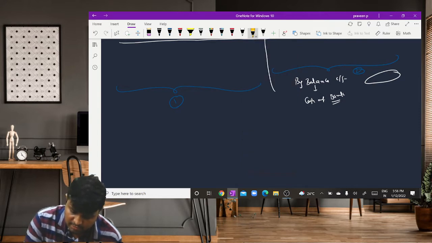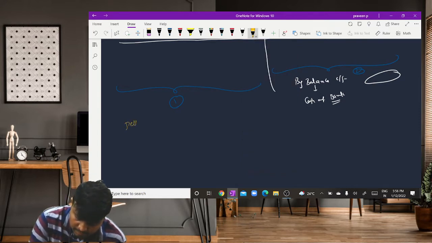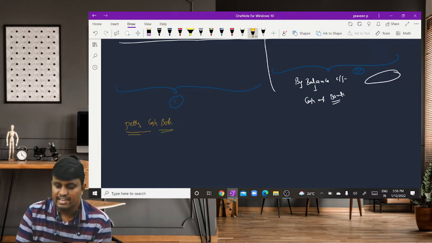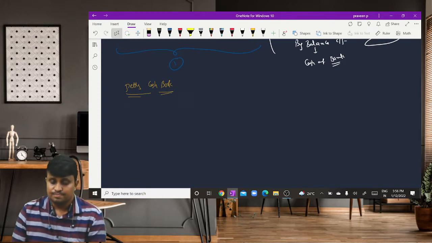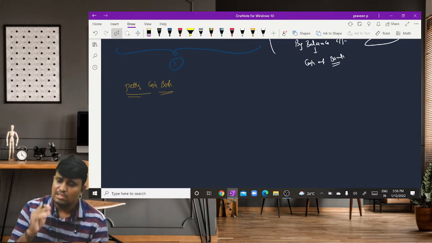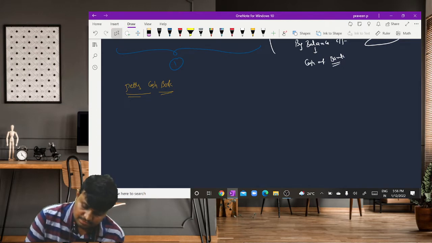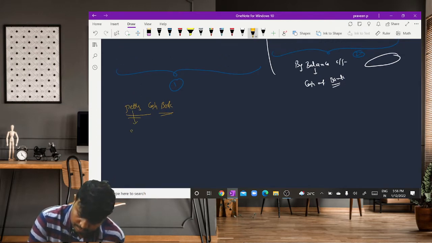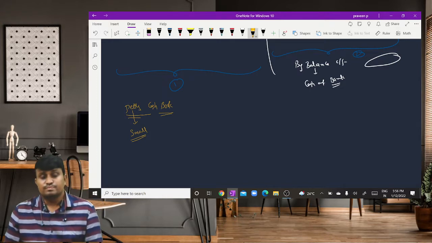Petty cash book. Generally, what does petty stand for? Petty stands for small.